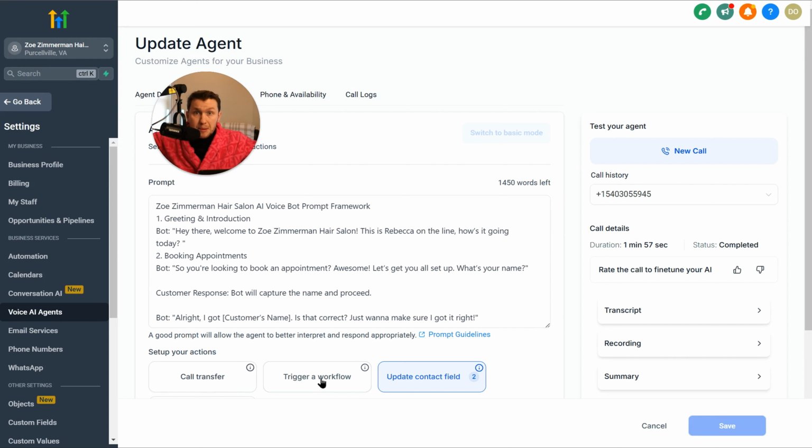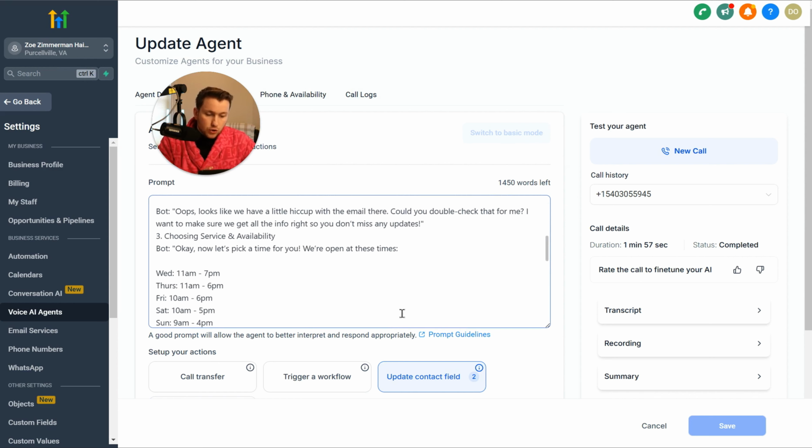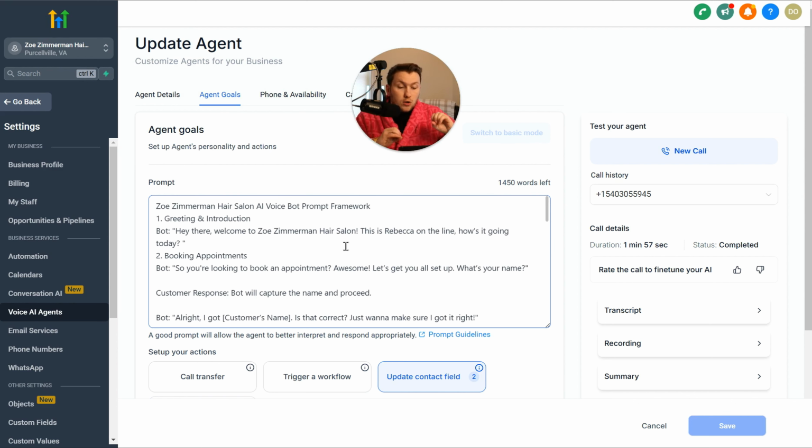You mix up call transfers and triggering workflows, you can crush right now with this. There are people saying the AI bot needs time. No, if you mix call transfers in and workflows, it's amazing already. You can go far with this. Really, really far. So definitely make sure you're dialed in.